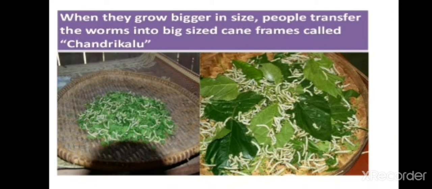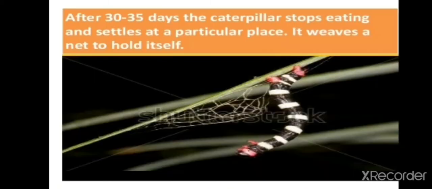In the local language they call these big baskets or frames chandrikalu, and they place the worms in them and feed them with mulberry leaves.